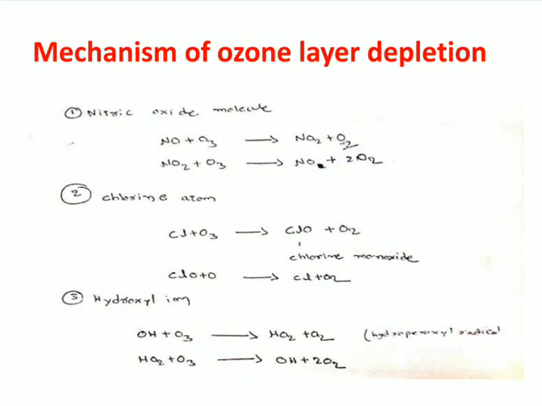And next, the hydroxyl radical, OH, also reacts with ozone. OH plus O3 gives HO2 plus O2, and then HO2 again reacts with ozone and produces the hydroxyl radical. So these are all the mechanisms taking place during the depletion of the ozone layer.